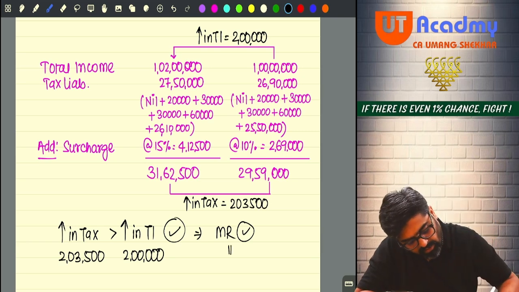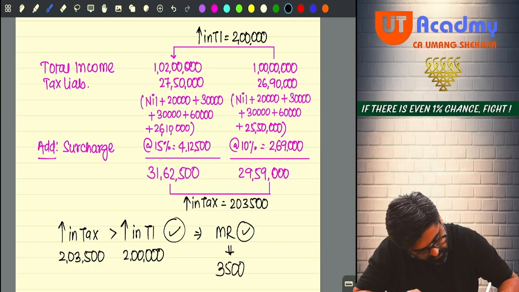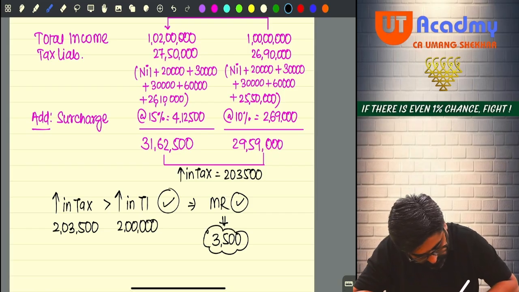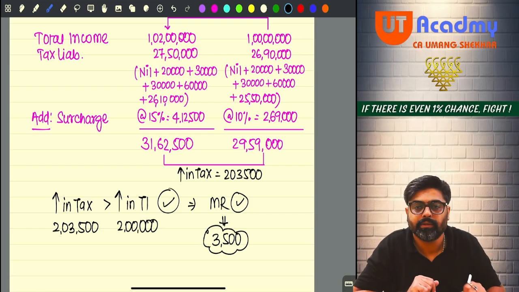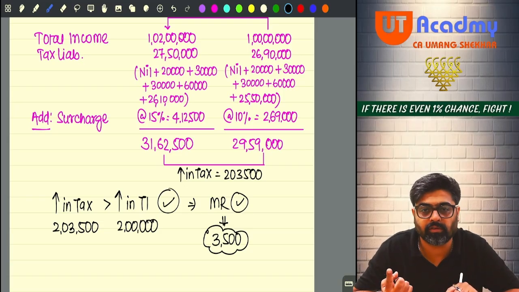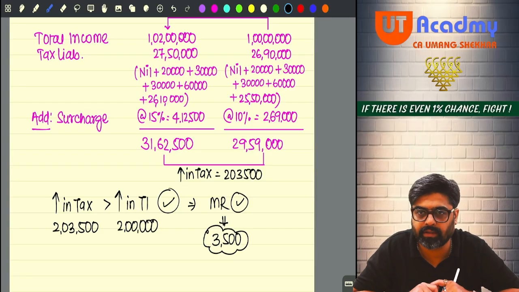How much marginal relief you are going to get? 3,500 only. This is the difference between these two amounts. So 3,500 marginal relief. This relief you are going to get from your actual tax liability. Meaning how much tax you are supposed to pay, from that you are going to get 3,500.